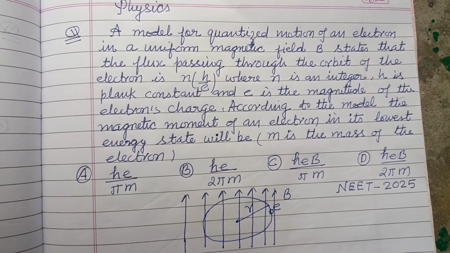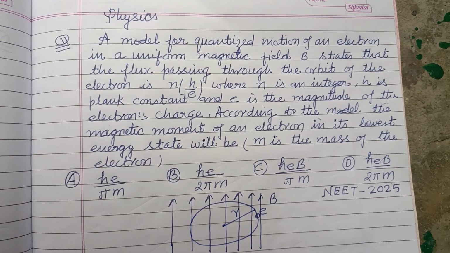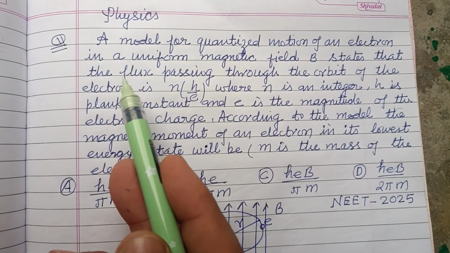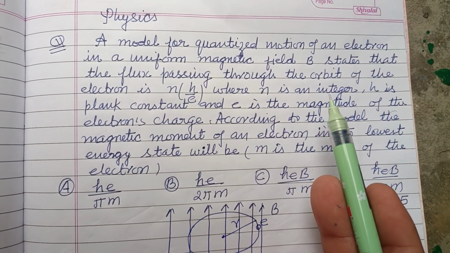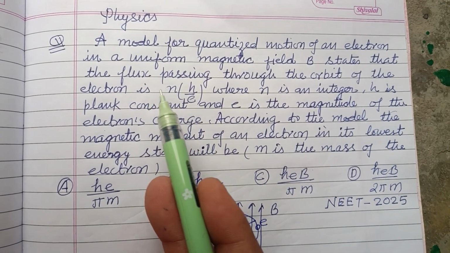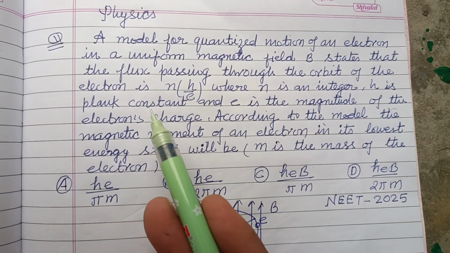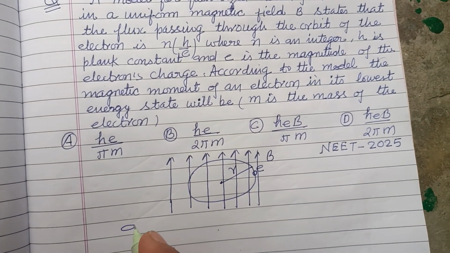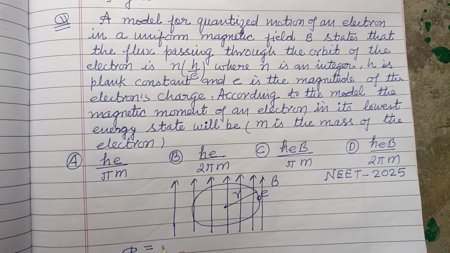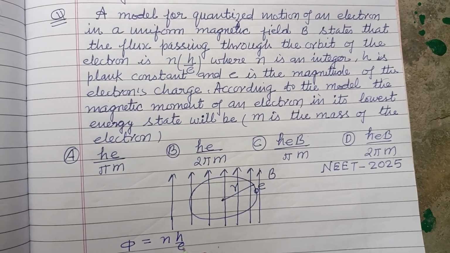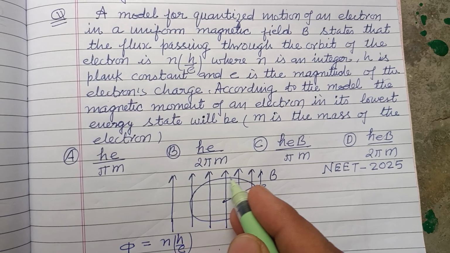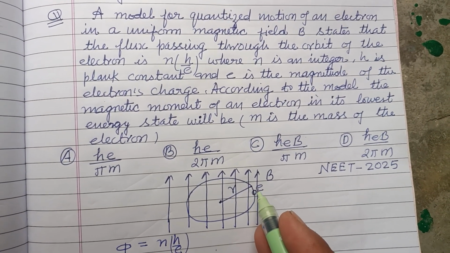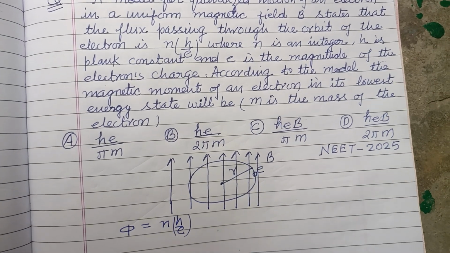This is a question from NEET 2025. A model for quantized motion of an electron in a uniform magnetic field B states that the flux passing through the orbit of the electron is nh over e. So here the flux is given to us as nh over e, and you know that here the electron is moving in this magnetic field on a circular path.